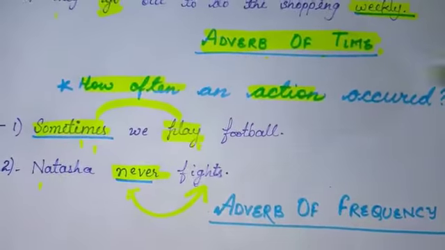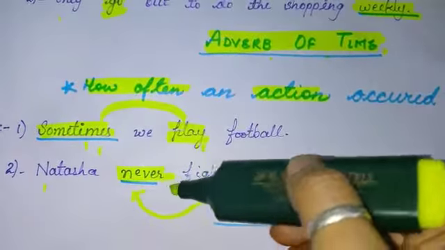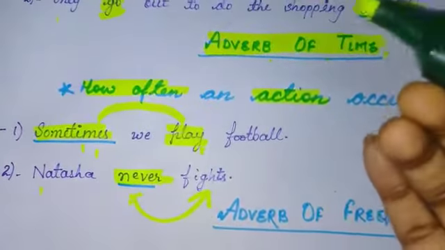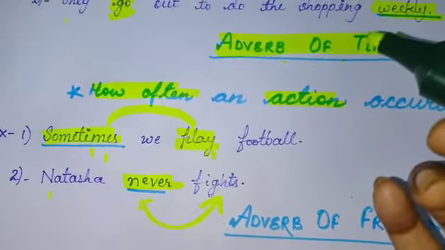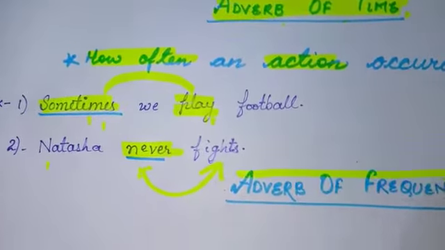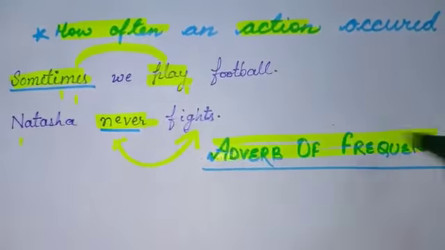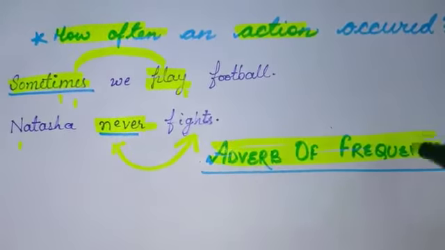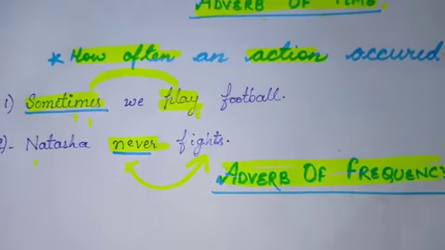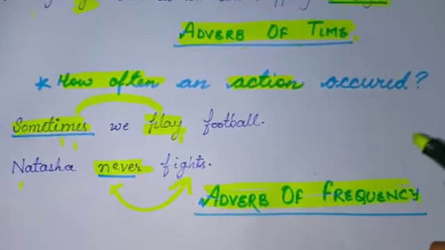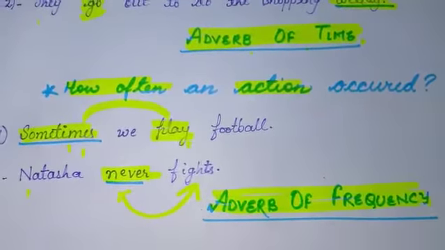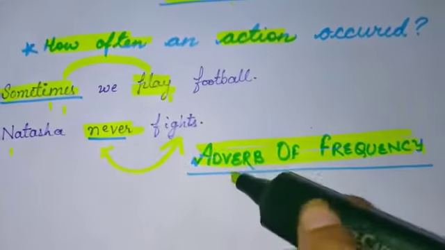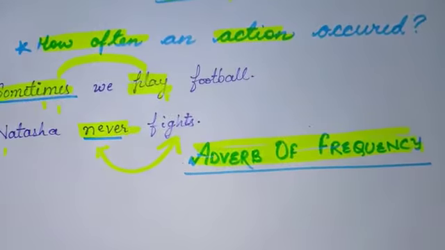So this type of adverbs tell us about the frequency. कितनी बार कोई काम होता है उसको हम बोलते हैं an adverb of frequency. When an adverb tells us how often an action occurred, कितनी बार कोई एक्शन कोई काम हुआ है, that is known as the adverb of frequency.